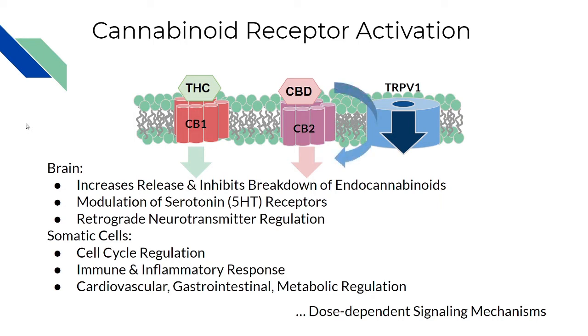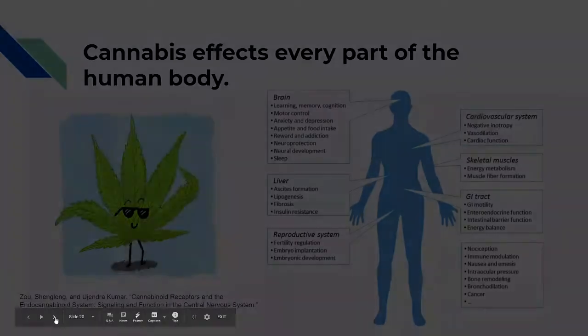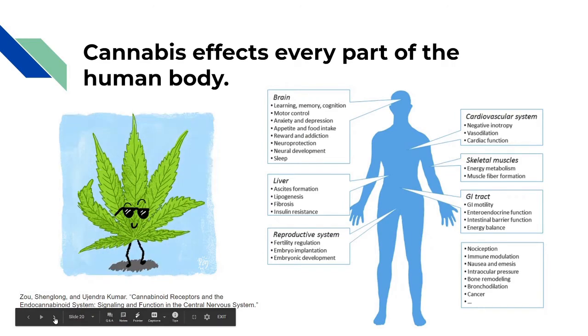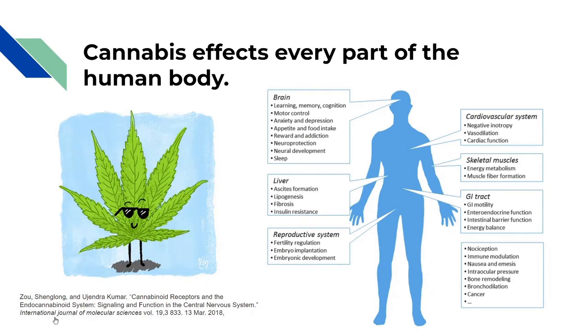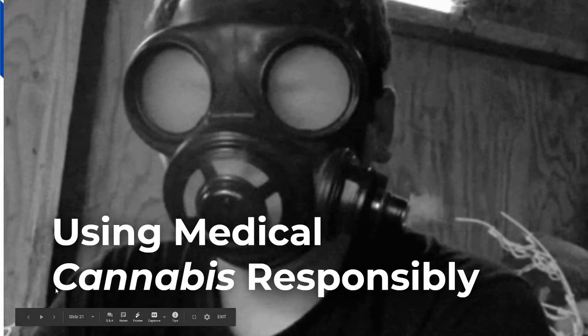Additionally, the interaction of these receptors and these molecules with molecular pores, such as TRPV1, changes the calcium dynamics in all cells. This often results in the apoptosis or cell death of diseased cells. In addition, we have the modulation of serotonin in the brain, helping with different mental health disease states. Cannabis affects every part of the human body by intervening at the cellular level to modulate the cell cycle and cellular signaling. Thus, using medical cannabis is something you should proceed with caution and always discuss with your physician.